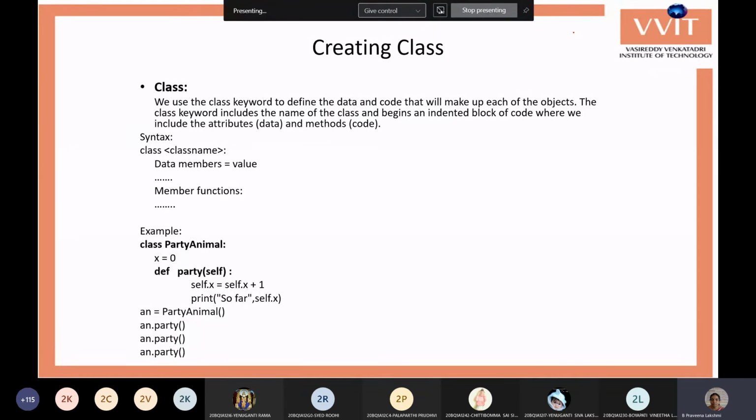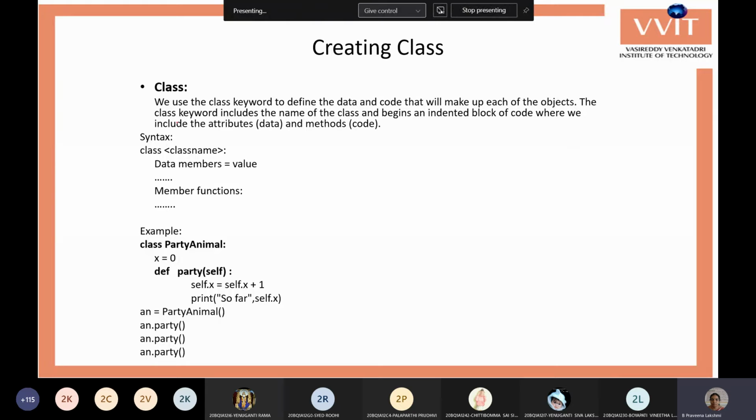For implementing these features, first we require the class. A class is a user defined data type which is used to combine the data members and member functions as one group, as one collection, so that the member functions can access the data members and the data members can be accessible by the member functions. For that purpose we require to create the class. Without creating the class we cannot do any object-oriented programming. With the class creation only we can do anything.